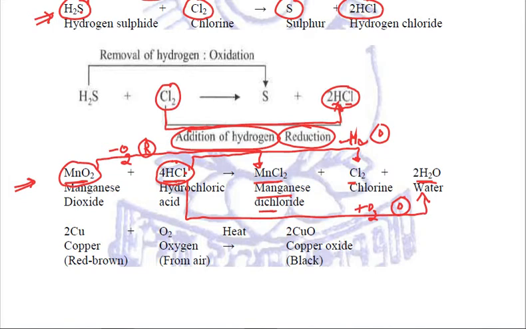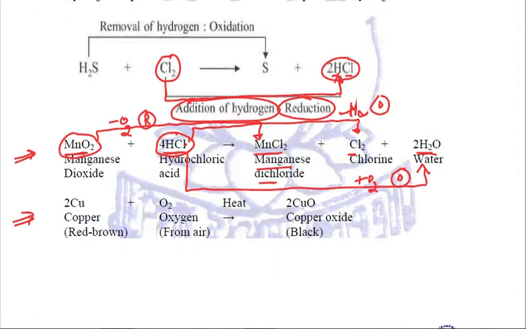Fine. Now the example that I am taking now is a bit different. Let us try to relate it. In this reaction we see that copper, Cu, is combining with oxygen, O2, to form copper oxide. Whenever we have done redox reactions, we have always seen that there were two reactants and two or more products, so it was easy for us to relate. Now in this, we have been given only one product, that is copper oxide.